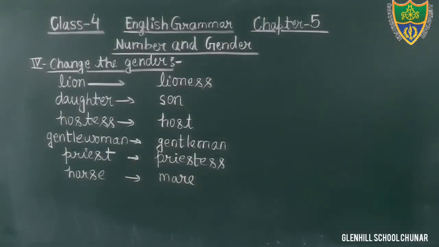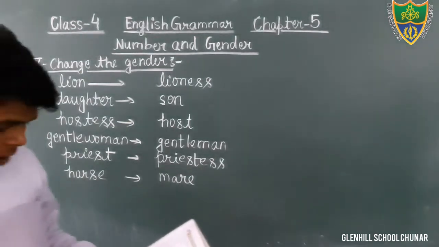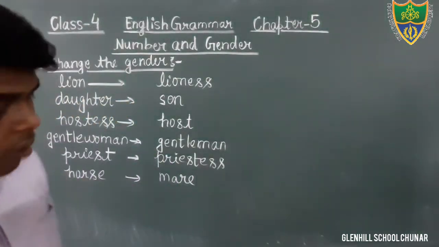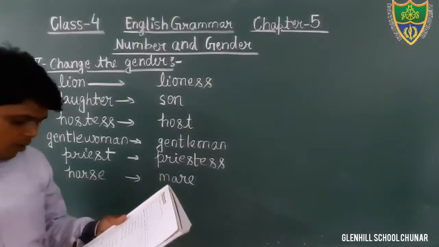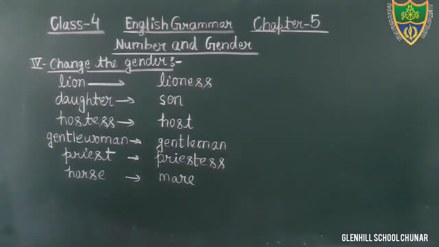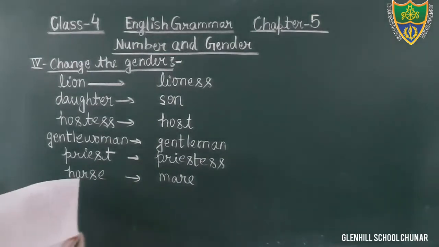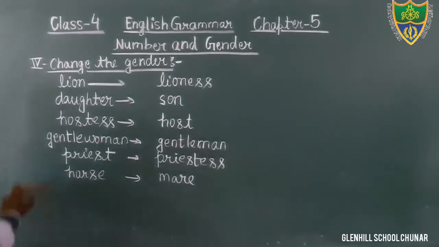Okay students, so fill in the blanks. It is given at page number 29. You will fill it in your book. No need to write in the notebook. I hope that you all have understood the things. Now come to the next exercise, exercise number 5. Now we will discuss exercise number 5. It is also given at page number 29 and 30. Okay students, so complete it very soon.